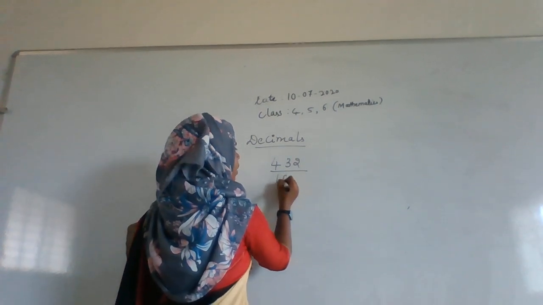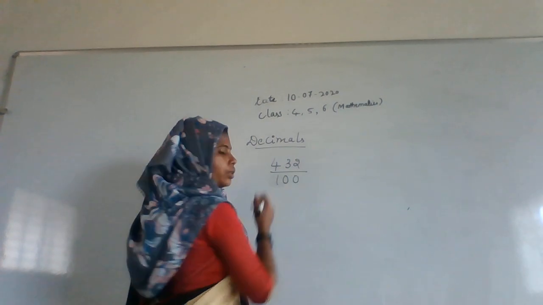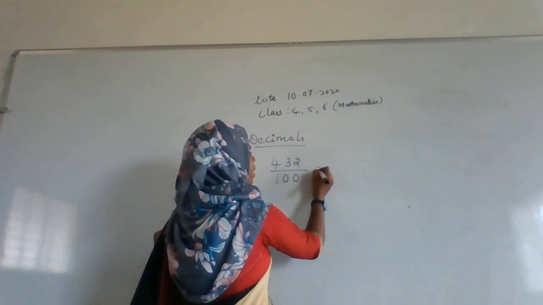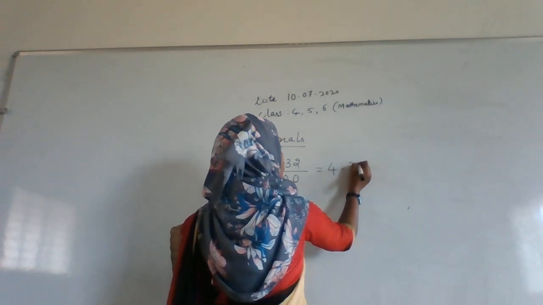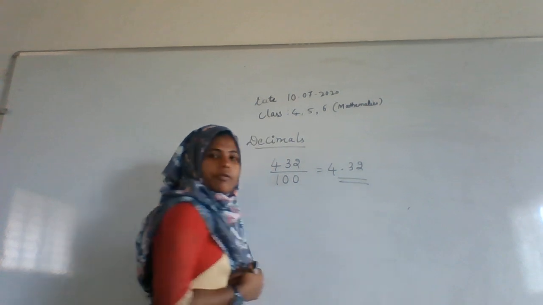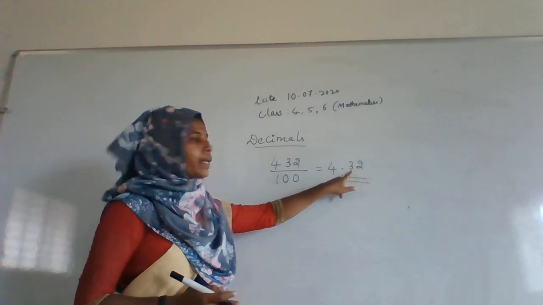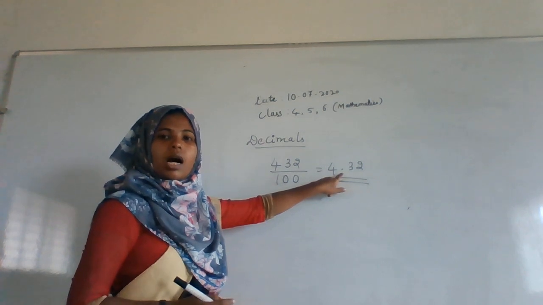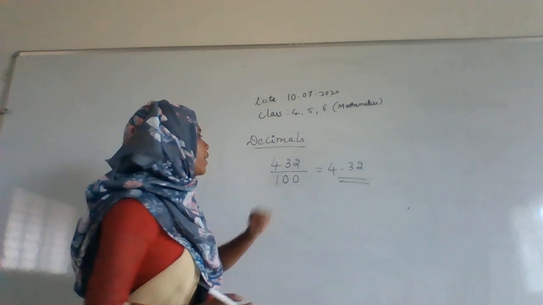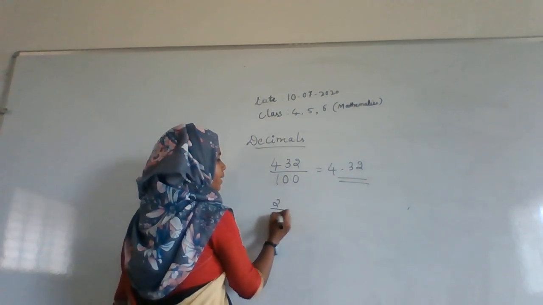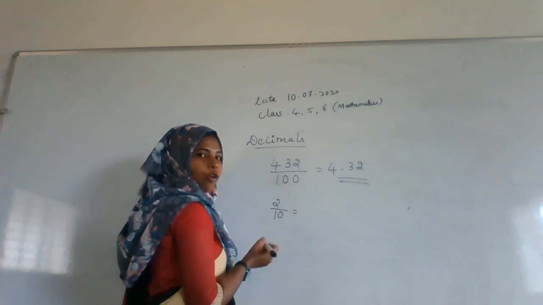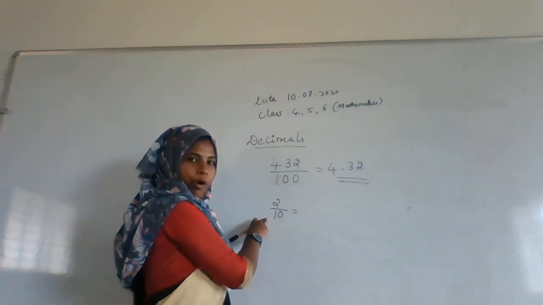Here I am taking 100. 432 divided by 100 will become 4.32. Now this is the decimal form. 2 places I am leaving, that is ones place and tens place, and the point is present in the hundredths place. Okay, and then if 2 by 10 is there, this is a fraction form, right?